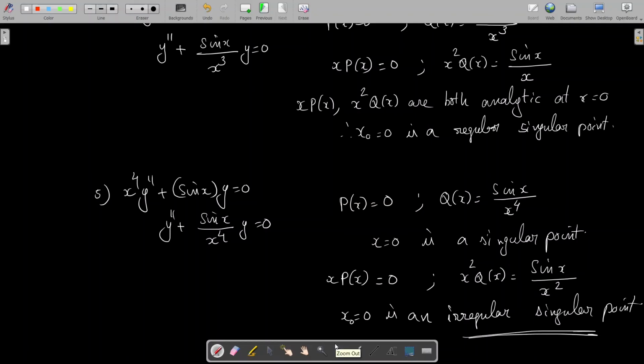So in this session we discussed the nature of singular points of given differential equations. In the next class we will discuss how to find the solutions of differential equations at a singular point. Clearly not at a singular point but at a regular singular point. And such solutions are called Frobenius series solutions of the differential equation. We will study about it in the next class.